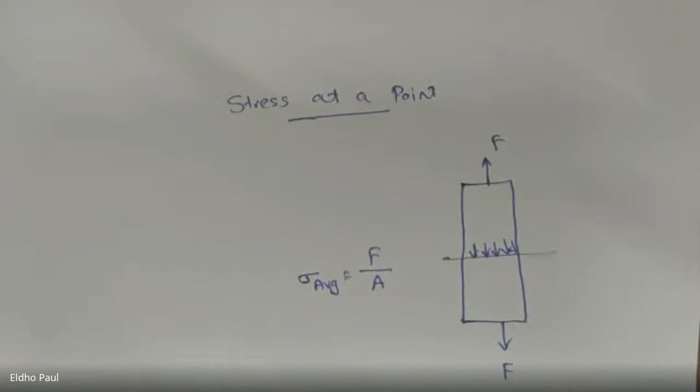Internal force will be developed across any cross-section of this bar, but we know this is a uniform cross-section bar, so the internal stress developed also will be uniformly distributed across the cross-section. In this case, we can calculate the average value of stress because we can take the average value of the internal force, and from that, calculate the average value of stress.